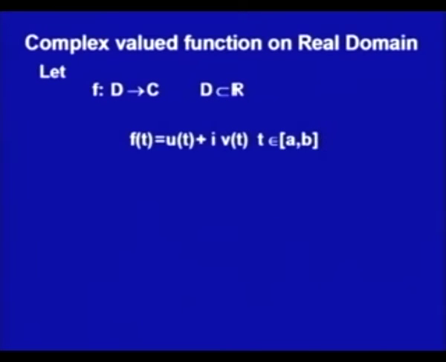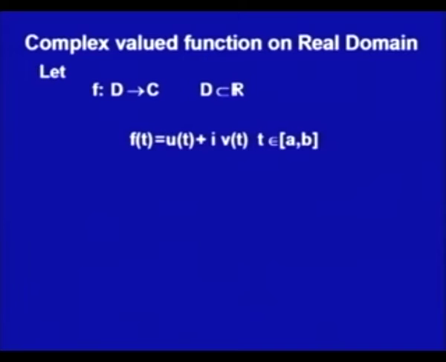Then, because it is a complex valued function, we can say f of t is u of t plus i times v of t, for t belonging to the interval a to b. What does it mean?